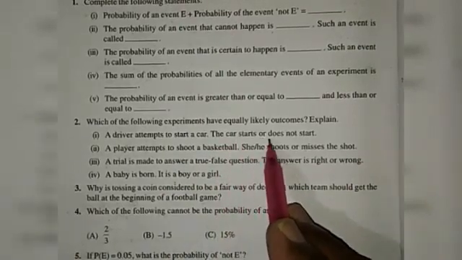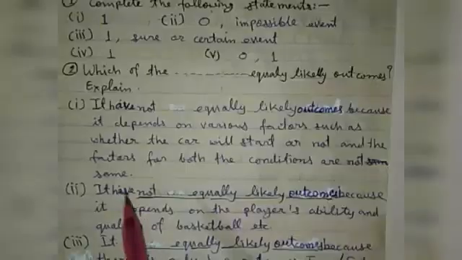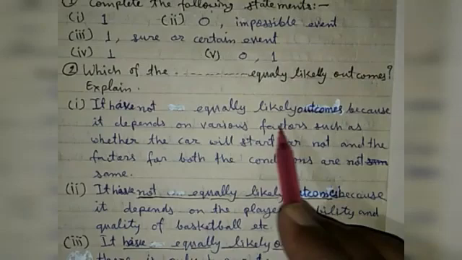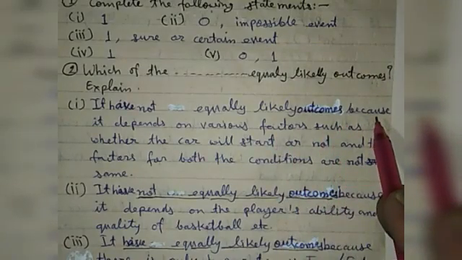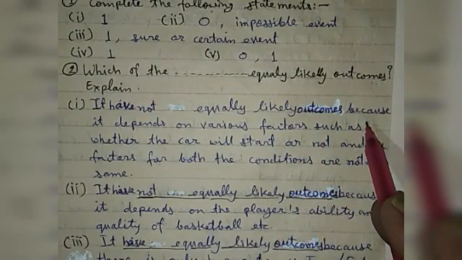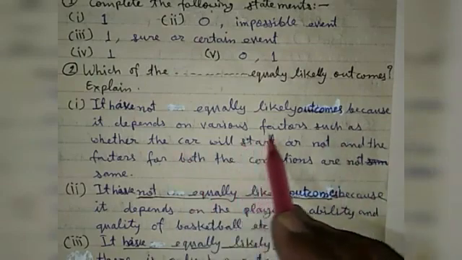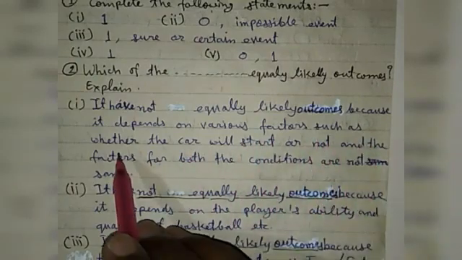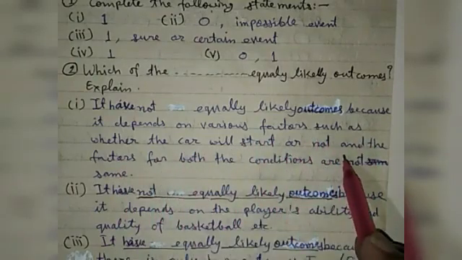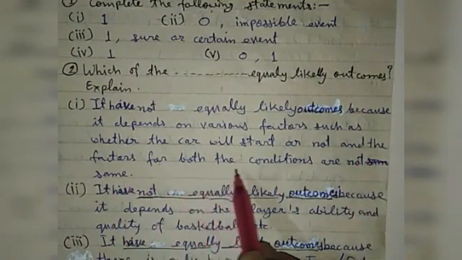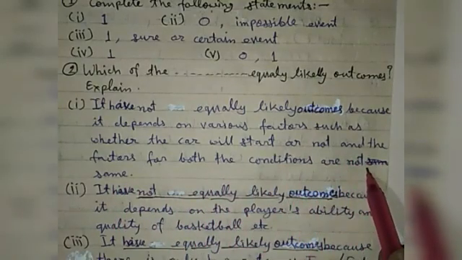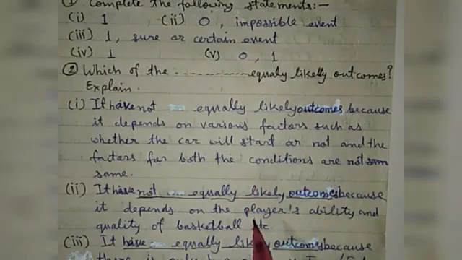The car starts or does not start. So here it have not equally likely outcomes, because the starting or not starting of the car depends on various factors, such as whether the car will start or not, and the factors for both the conditions are not same, so it is not equally likely outcome.